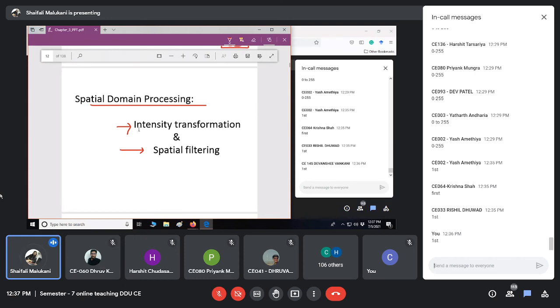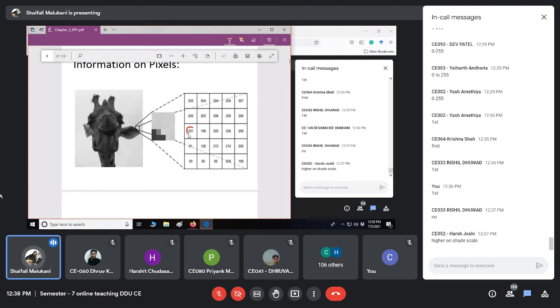What is intensity transformation? I will take my image. What is the intensity of the image? I think you have studied the basics. Are you aware of the intensity of an image? Yes or no? Okay.